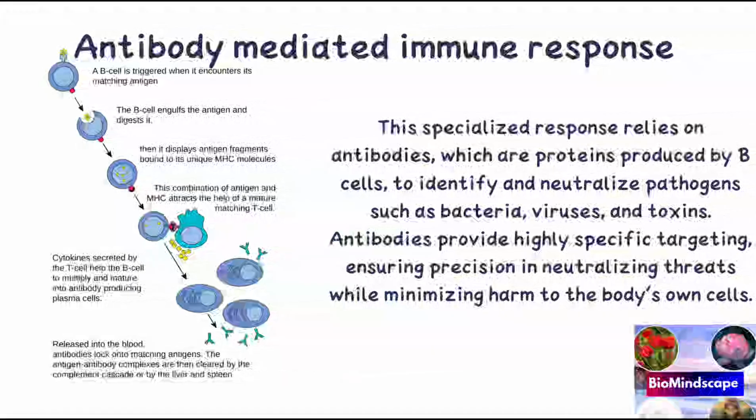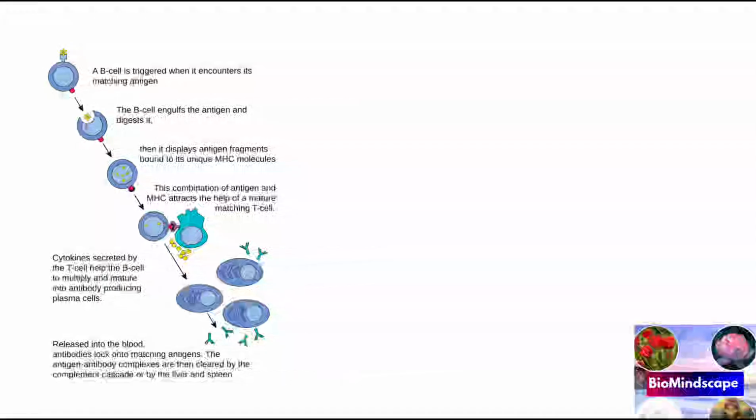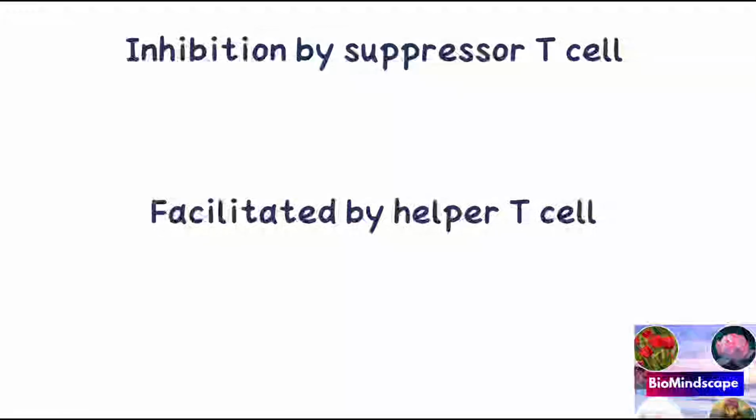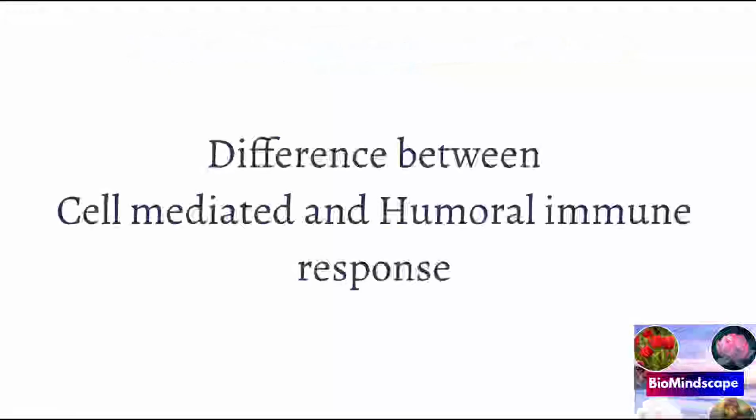Antibody mediated or humoral immune responses are mediated by antibodies secreted by plasma cells, which arise from activated B cells, and they constitute the major form of protection against bacteria and viruses. Both cell mediated and antibody mediated immune responses are facilitated by helper T cells and inhibited by suppressor T cells.